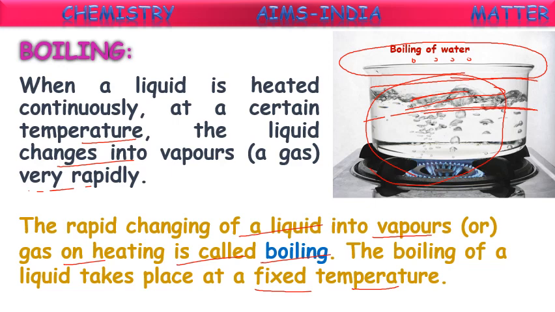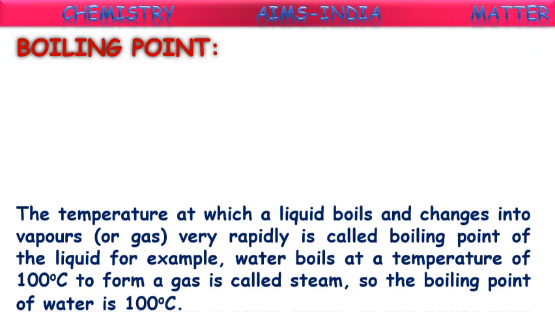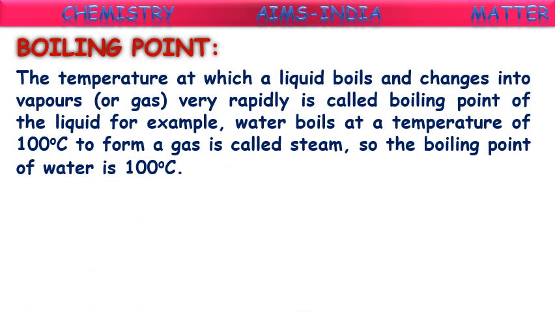The temperature at which a liquid boils and changes into vapors or gases very rapidly is called the boiling point of the liquid. Water boils at a temperature of 100 degrees Celsius to form a gas called steam.